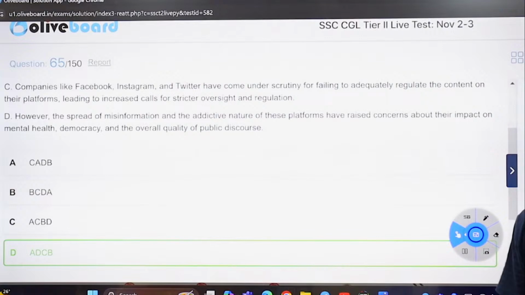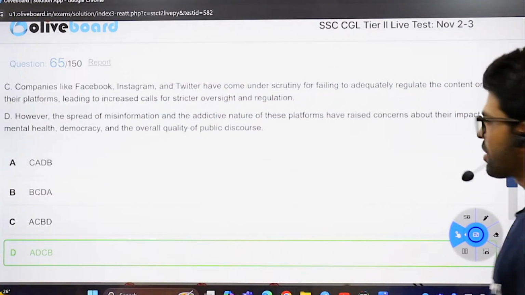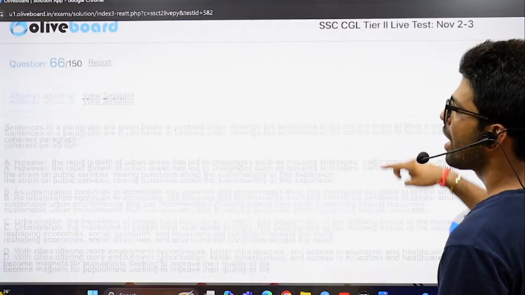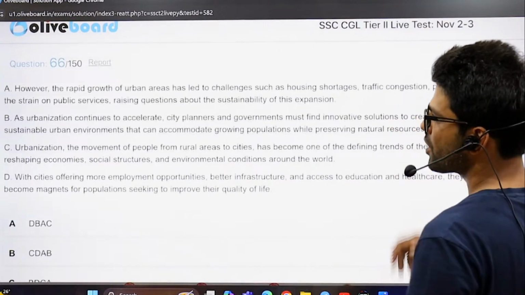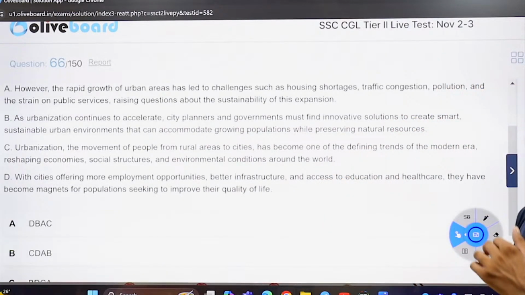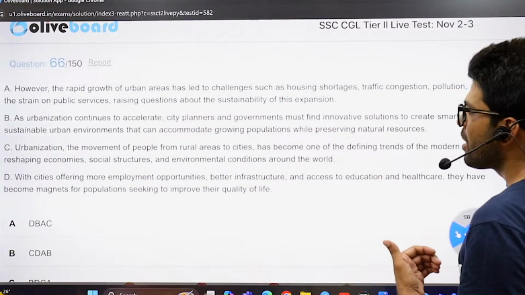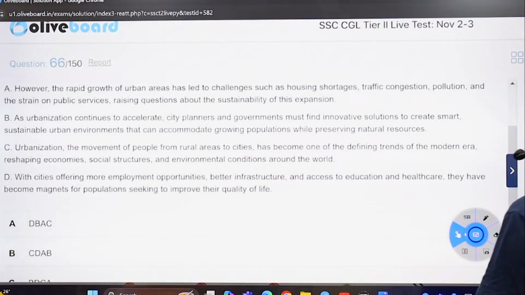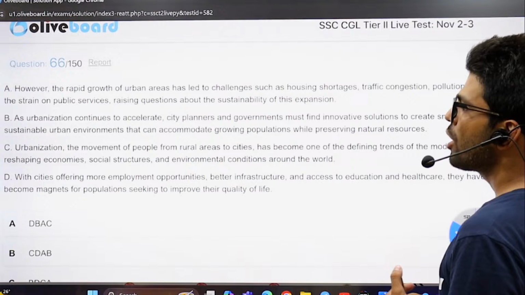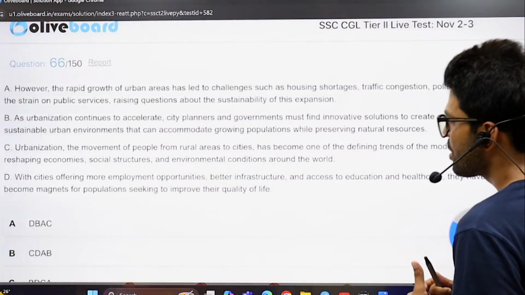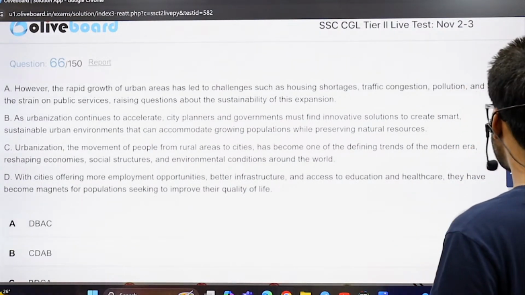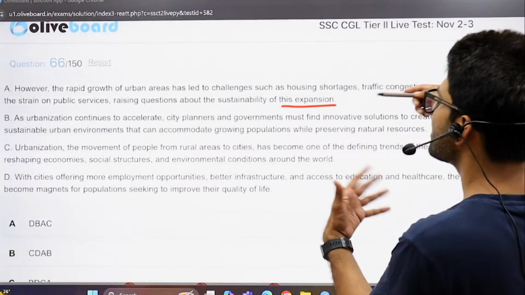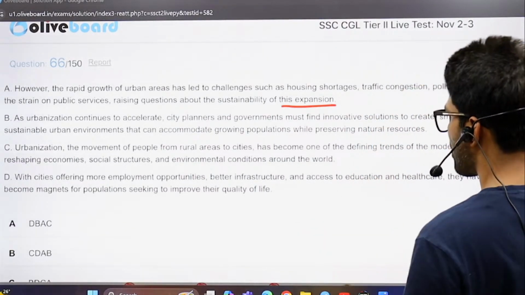Okay, now objections welcome. Another one such. However, can never be the first one, but grab the theme first. The rapid growth of urban areas has led to challenges like housing shortages, traffic congestion, pollution, strain on public services, raising questions about the sustainability of any expansion. You talk about the expansion first, I will pick this then. A cannot be the first one, is not.